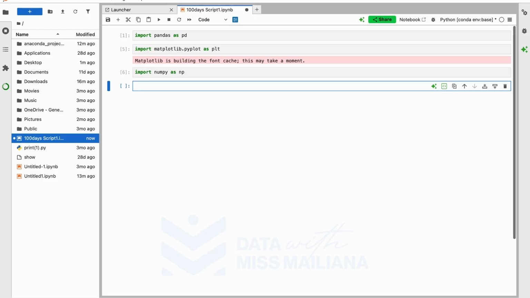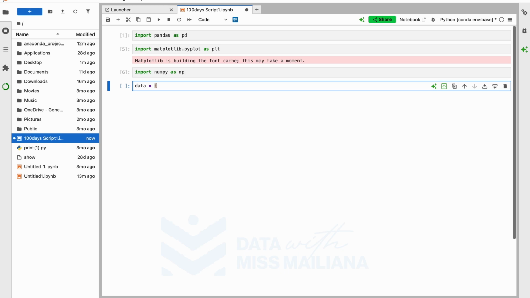We won't load the data today. Matplotlib is building the font cache. This may take a moment. We are not going to use Matplotlib now, so probably by the time we get there, it will have worked itself out. All right, so let's create a database. We are creating a simple database. That's what we did on the board, right? So we are going to have our variable named data equal to.